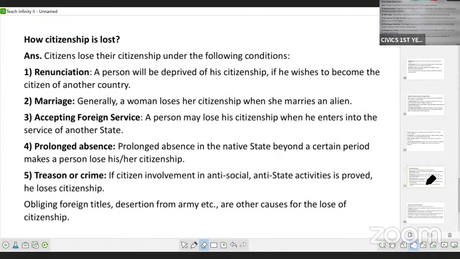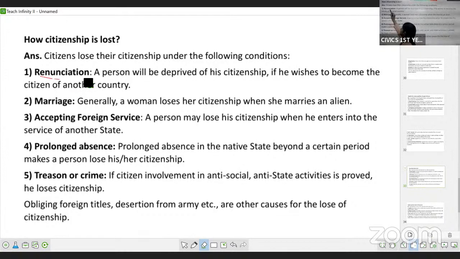Next question is how citizenship is lost. So these 3 questions: how naturalized citizenship is acquired, qualities of a good citizen, and how citizenship is lost. How a citizen loses his citizenship. This question can be asked in this way. Last time it was asked. So a citizen loses his citizenship under the following conditions.